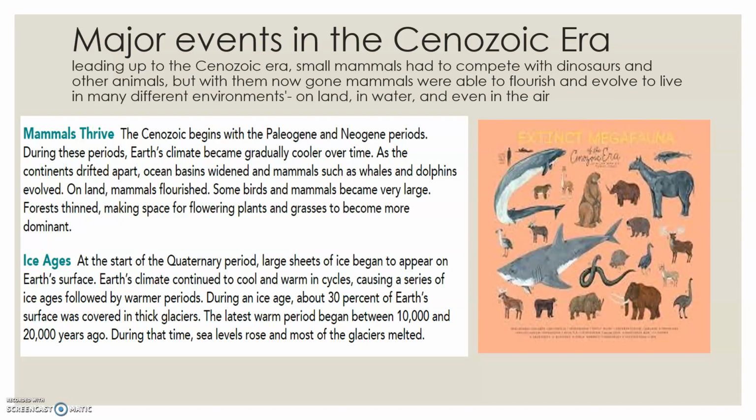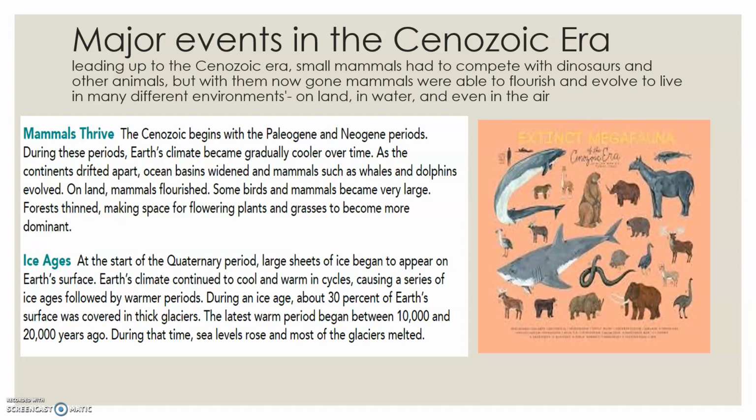Now, leading up to the Cenozoic era, we talked about those small mammals, but they had to compete with dinosaurs and other animals. But with them now gone, mammals were able to flourish and evolve to live in many different environments on land, in water, and even in the air. So the Cenozoic era begins with the Paleogene and Neogene periods. The climate cooled over time. We had whales and dolphins, and then we've got the Ice Age.